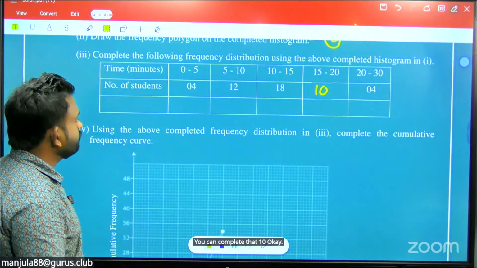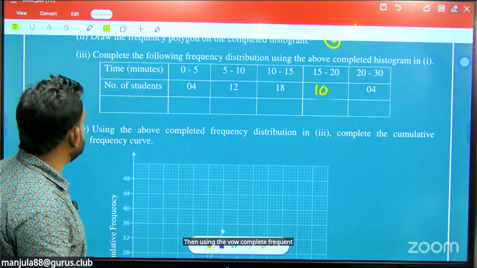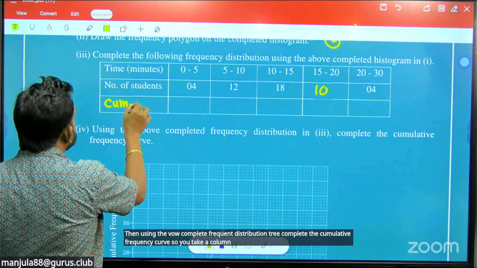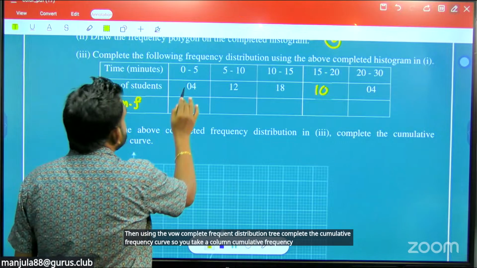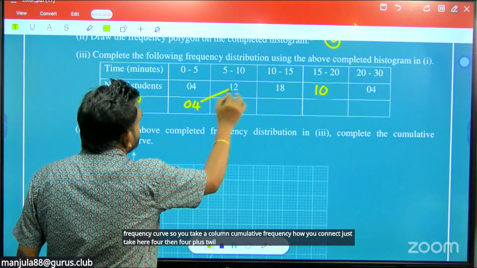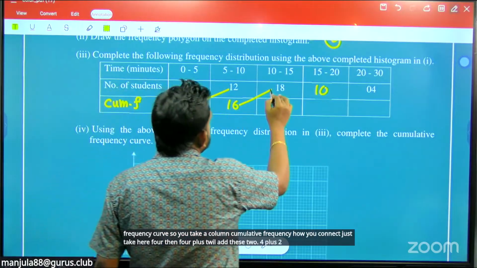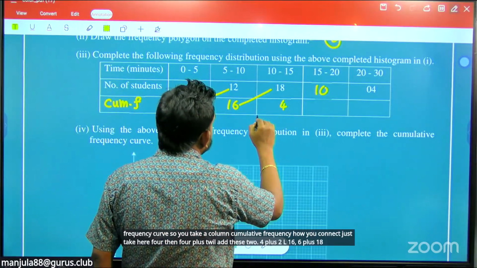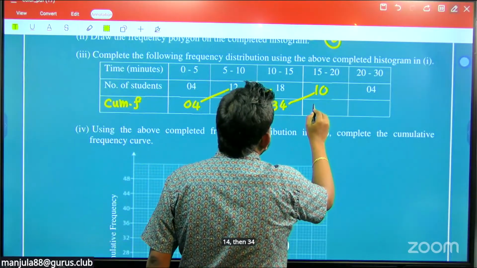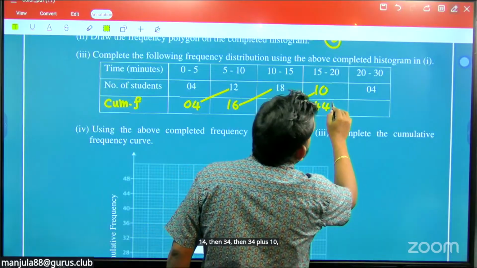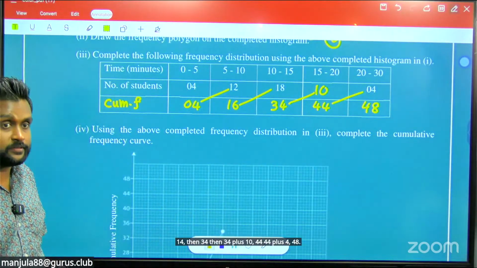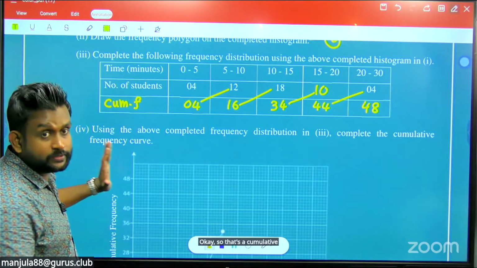Then using the above completed frequency distribution table, complete the cumulative frequency curve. So you take a column for cumulative frequency. How do you connect? Just take 4 here, then 4 plus 12, add these two. 4 plus 12 is 16, 16 plus 18 comes as 34, then 34 plus 10, 44, 44 plus 4, 48. Okay, so that's the cumulative frequency table.